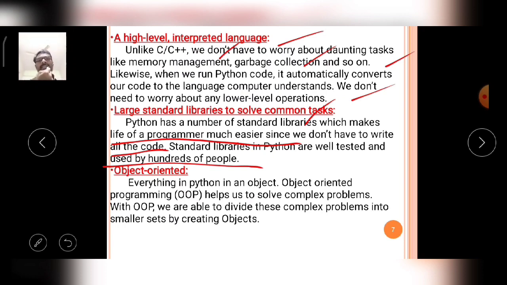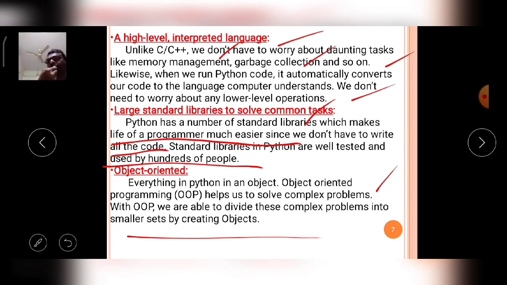Everything in Python is an object. Object oriented programming, OOP, helps us to solve complex problems. With OOP we are able to divide these complex problems into smaller sets by creating objects. So if a particular application is very complex, with the help of the divide and rule policy it will be divided with the concept of OOP, then the application is simplified and can be implemented in a very easy manner.